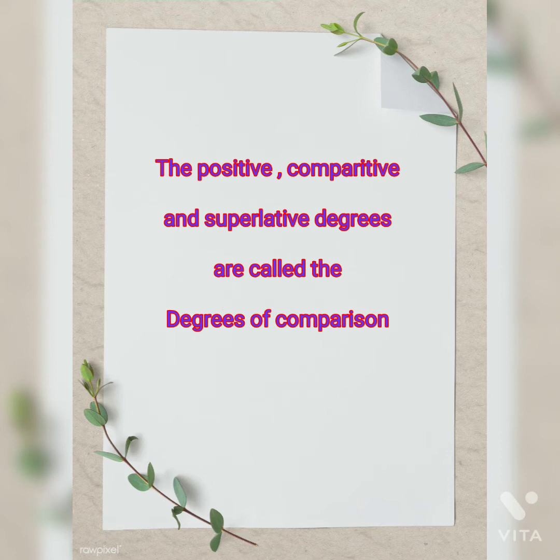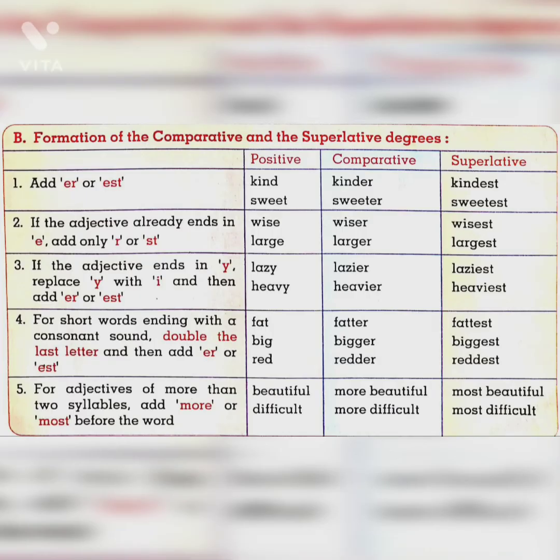Now let's see the formation of the comparative and the superlative degrees. Add er or est. For example, kind, kinder, kindest. Sweet, sweeter, sweetest. If the adjective already ends in e, add only r or st. For example, wise, wiser, wisest.